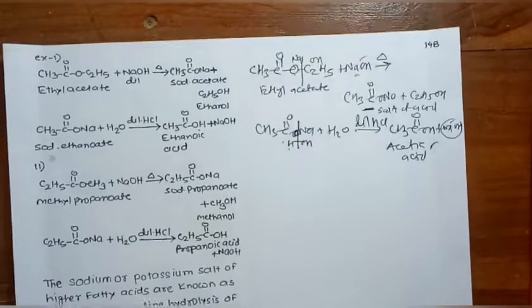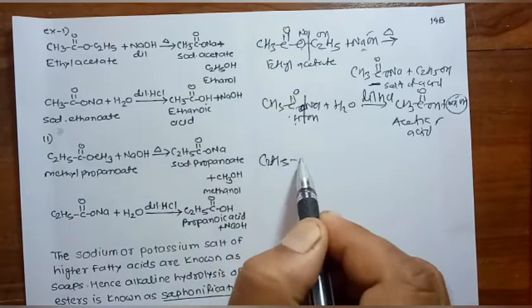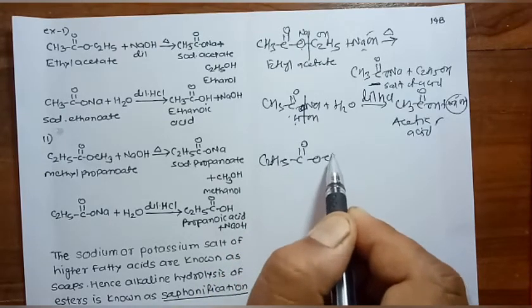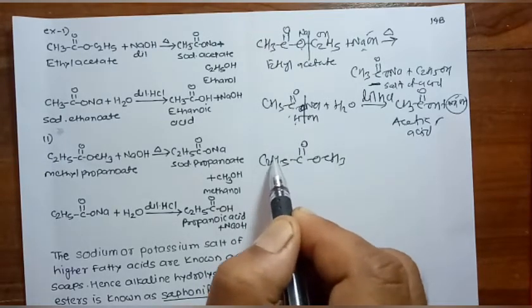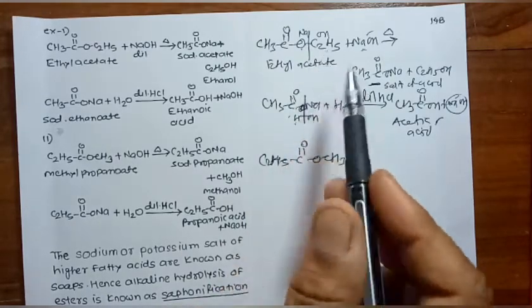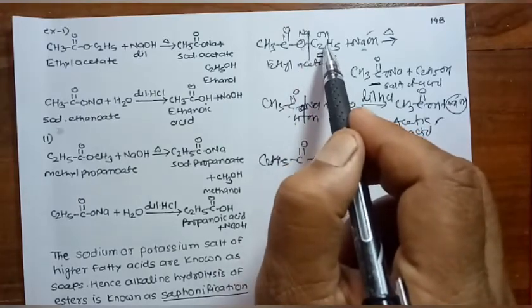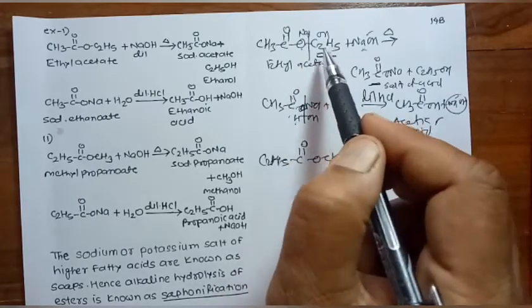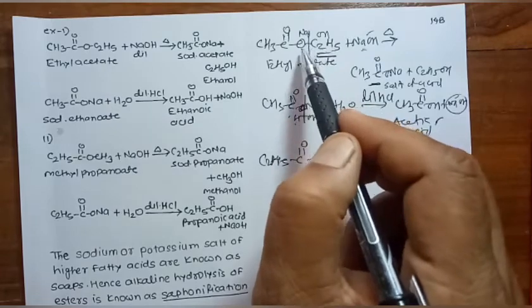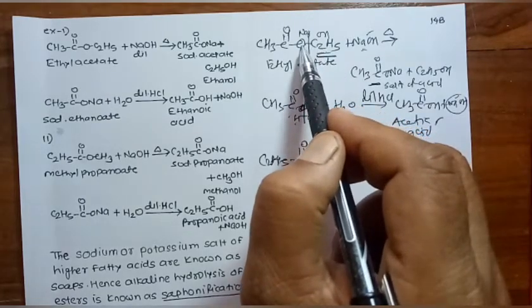Here is one more example given in our book, C2H5C double bond O OCH3. According to the IUPAC system or the common name system, in the nomenclature of esters, first of all we have to write the name of the alkyl group attached to the oxygen atom.